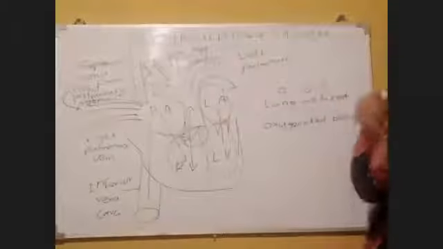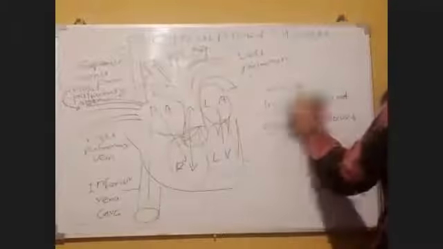Oxygenated blood from the lung to the heart. We know that lung is an organ and heart is the heart. So here blood transfers from an organ to the heart.